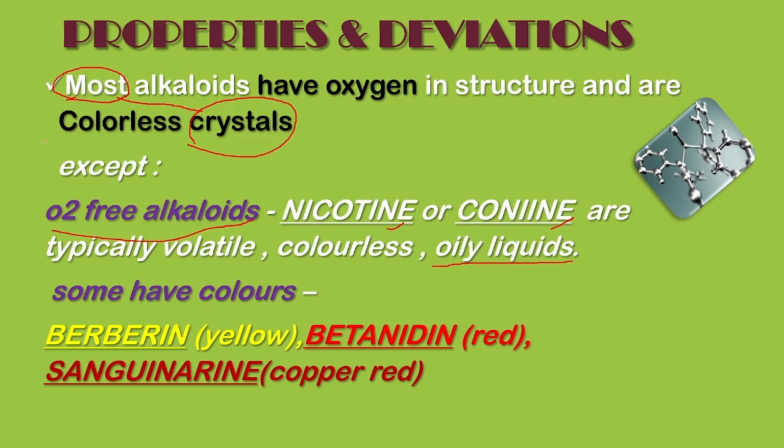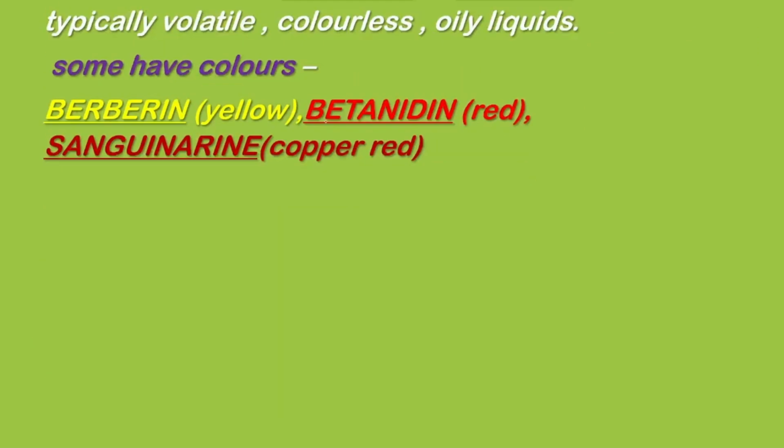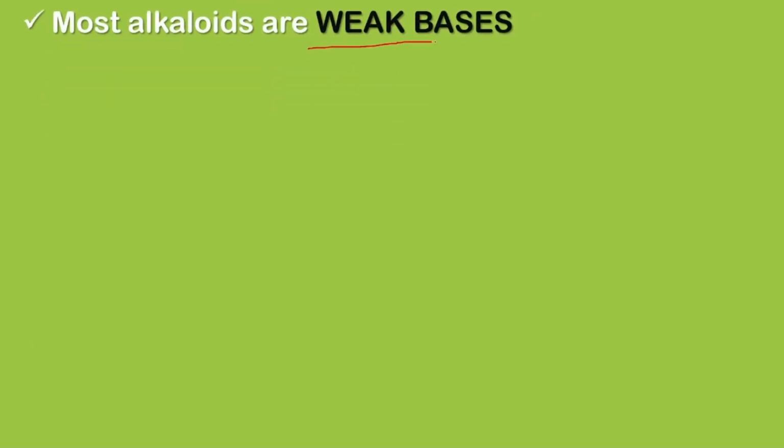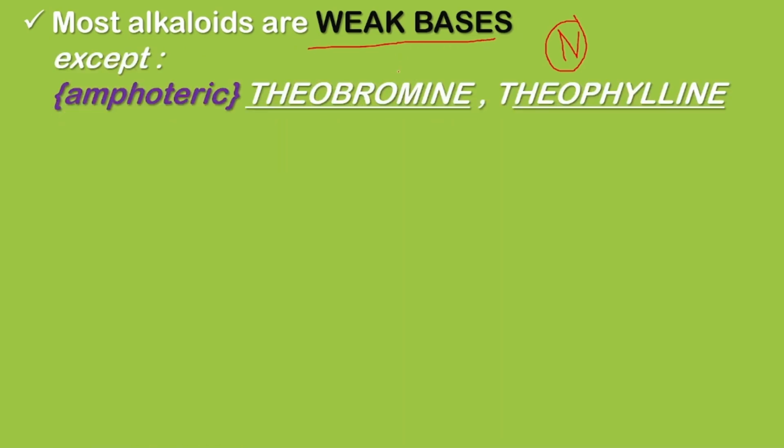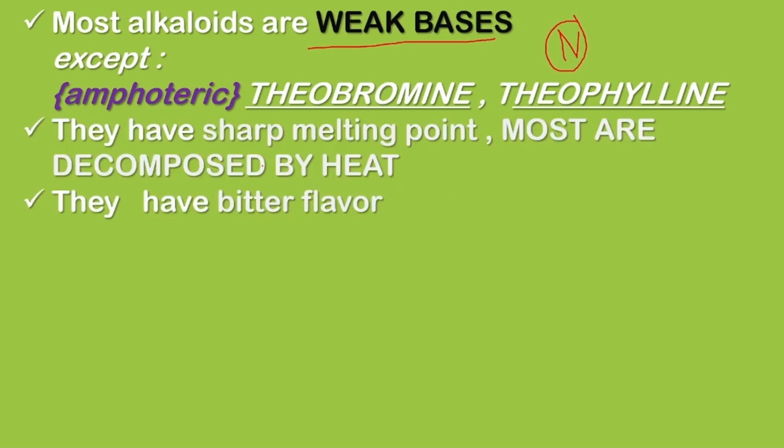Okay, we are seeing here that most alkaloids are colorless, but there are some alkaloids with colors. Example, berberine in yellow color, betanin in red color, sanguinarine in copper red color. Next, most alkaloids are weak bases. We do know the alkaloid consists of nitrogen, which is a basic compound. So it makes most of the alkaloids which contain nitrogen weak bases. There are some exceptions like theobromine and theophylline. These are amphoteric substances, which means that they can act both as acid and base.